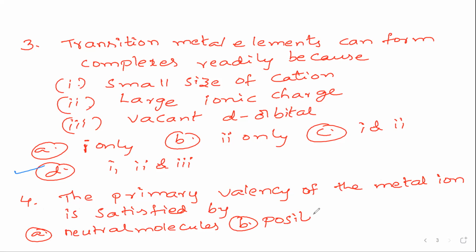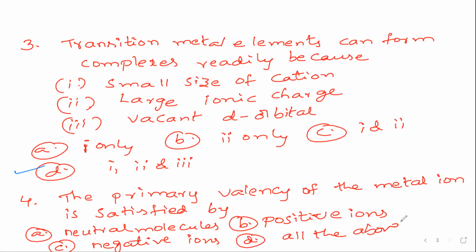This is also a very simple question, just for our understanding I have given this. Next, option C, negative ions; and option D, all the above.